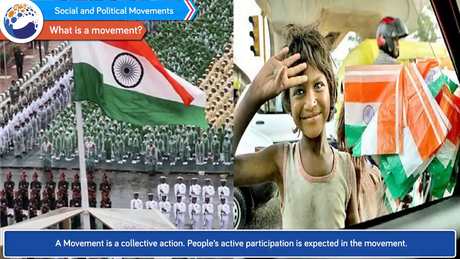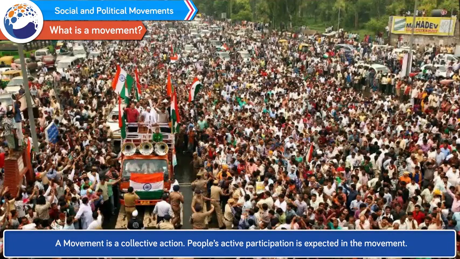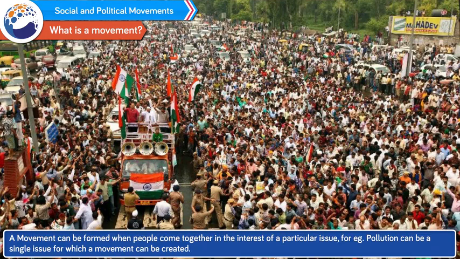What is a movement? A movement is a collective action. People's active participation is expected in the movement. A movement can be formed when people come together in the interest of a particular issue. For example, pollution can be a single issue for which a movement can be created.